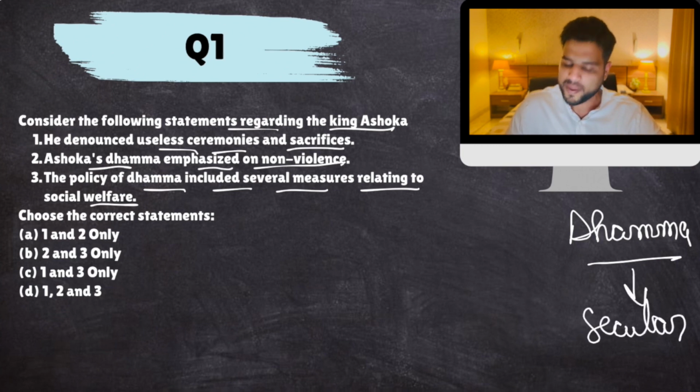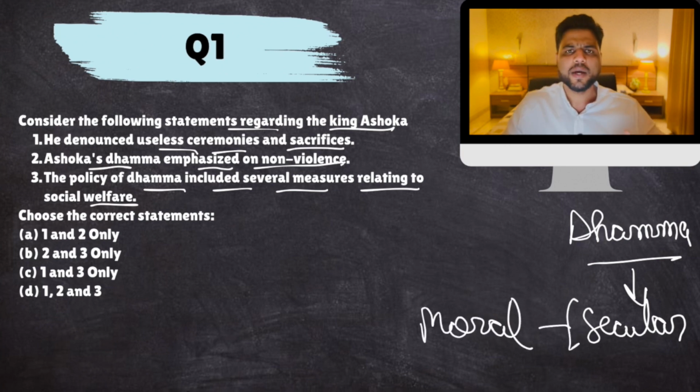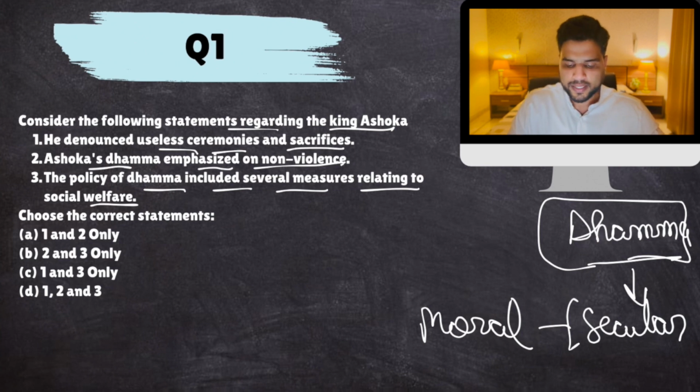It's for all people. It's more of a moral code for all citizens. Like in India, we have fundamental duties and directive principles of state policy right now. Similarly, Ashoka created his own Dhamma. In his Dhamma, he denounced useless ceremonies and sacrifices, because back then there were a lot of sacrifices and rituals. So he denounced useless, expensive rituals for people. So this is correct.